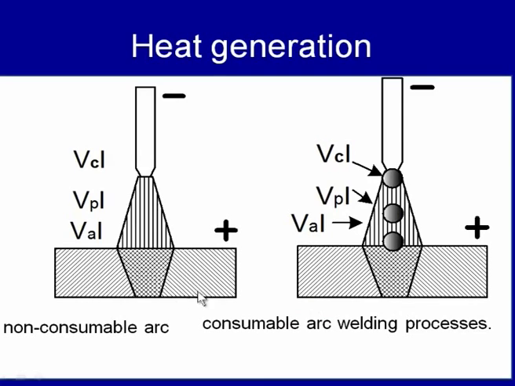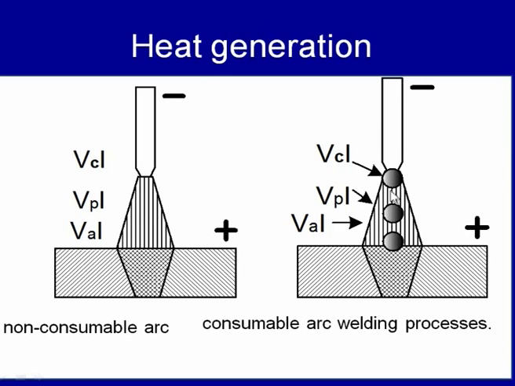We know that this is the kind of the heat generated in the cathode side, that is the Vc into welding current, heat generated in the plasma zone, that is the Vp voltage drop in the plasma zone multiplied by the welding current, and similarly Va anode voltage drop in the anode zone multiplied by welding current. This gives us the heat generated, and when the molten metal drop coming from the electrode tip, it will be carrying some of the heat from all these regions.